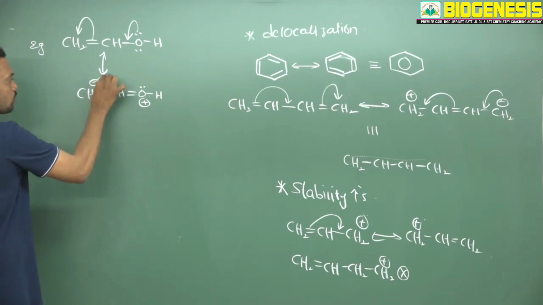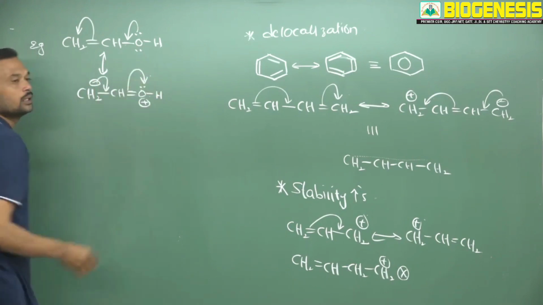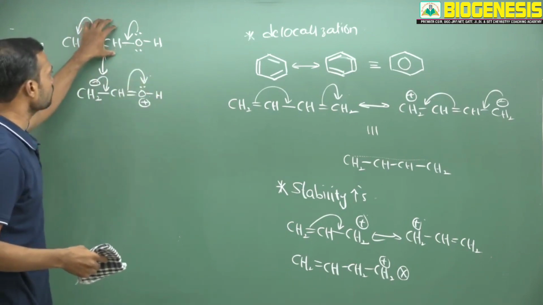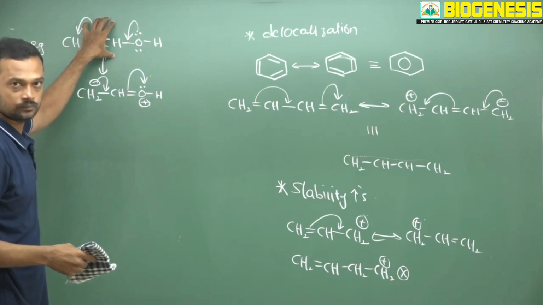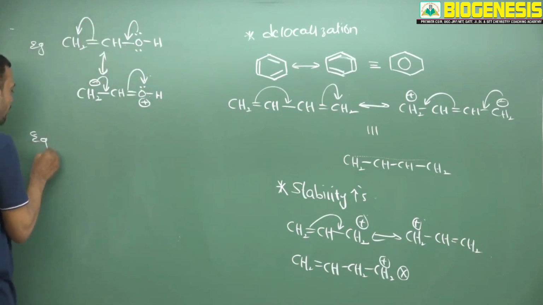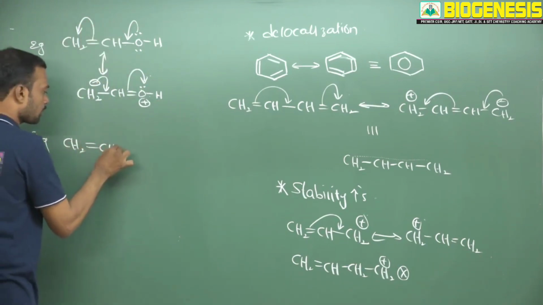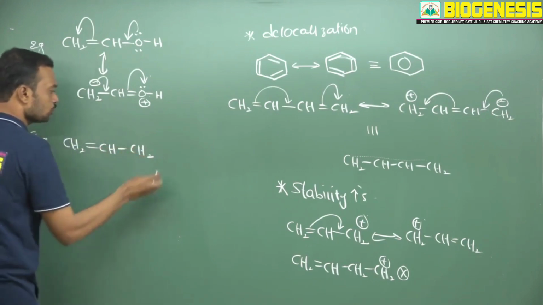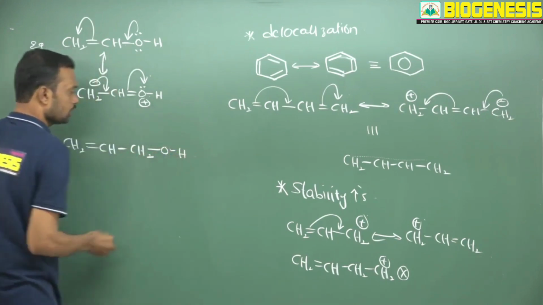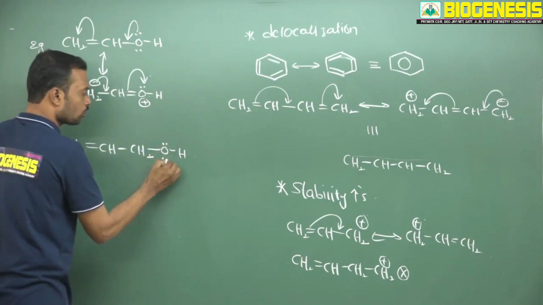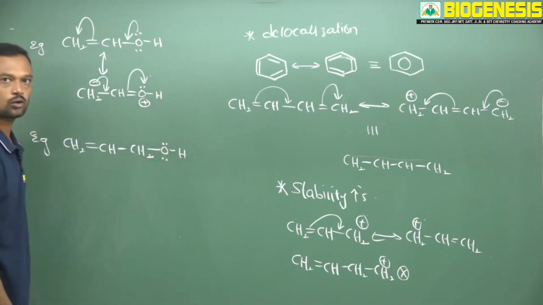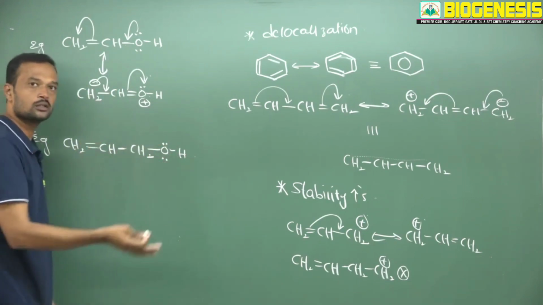Now later this will migrate here and oxygen carries neutral charge, which indicates that definitely this is under conjugation. And one more: I am taking a carbon-carbon double bond and writing CH2. Now here oxygen is present. Are these lone pairs involved in delocalization or not? No, they don't get involved in delocalization. Why? Because they are not under conjugation.